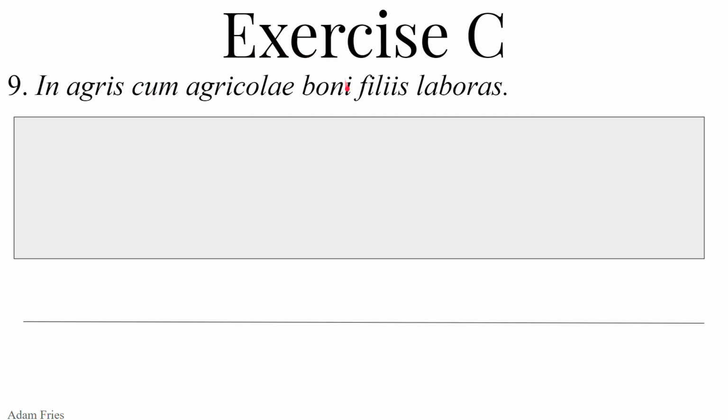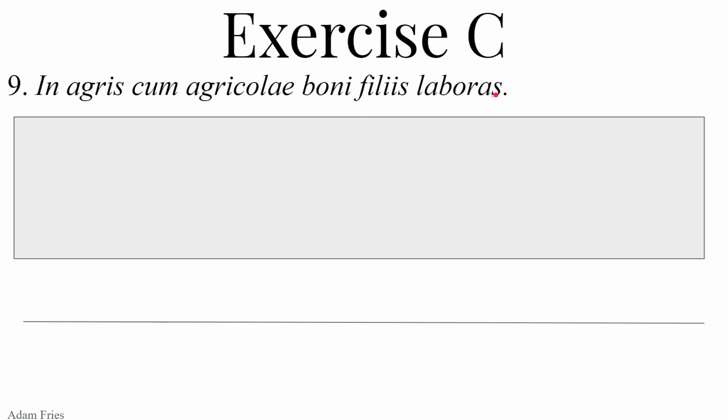Maybe because they are in the genitive, showing possession. With the sons of the good farmer. With the good farmer's sons, because boni modifies agricolae, with the good farmer's sons, with the sons of the good farmer.